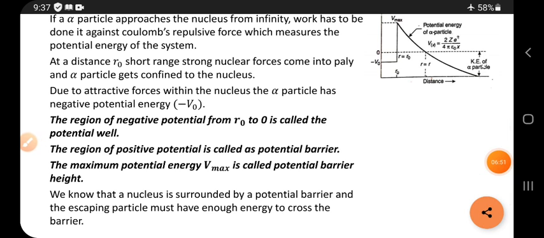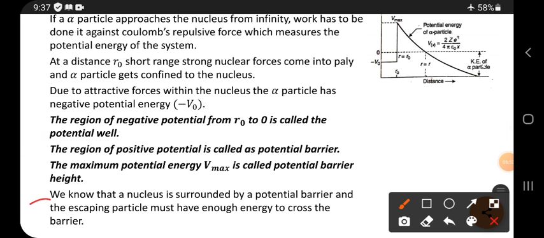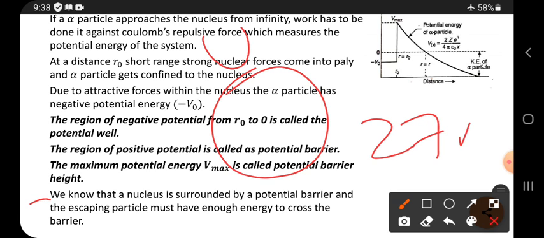Next, we know that a nucleus is surrounded by a potential barrier, and the escaping particle must have enough energy to cross the barrier. Suppose it is a nucleus of uranium, then it has a potential barrier height of 27 million electron volts.